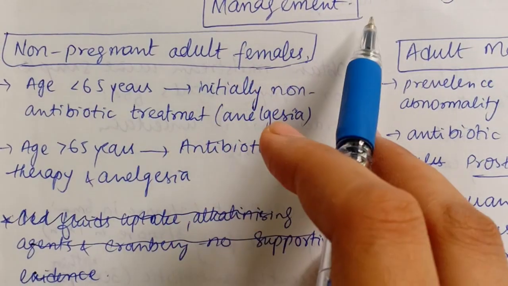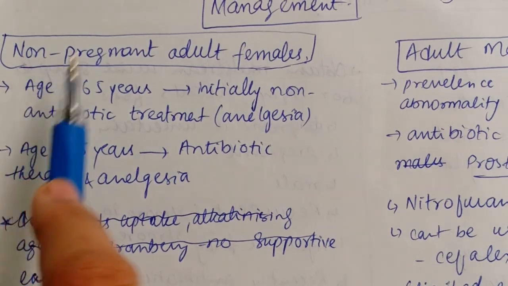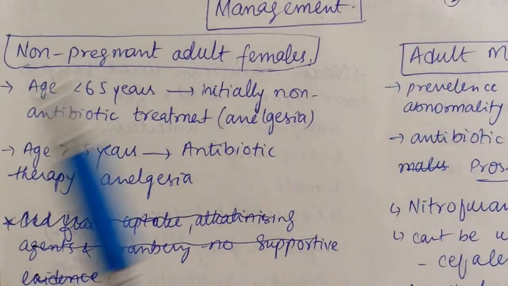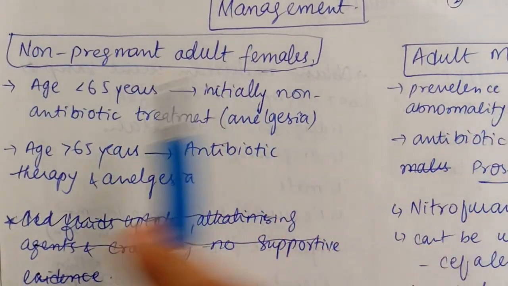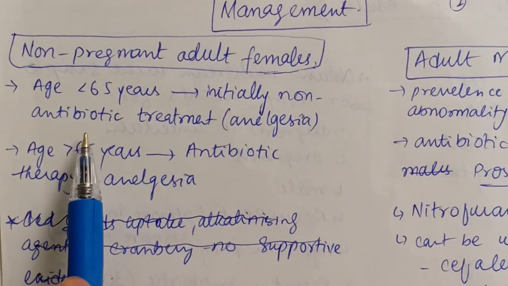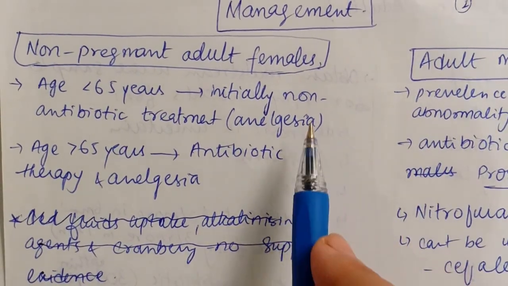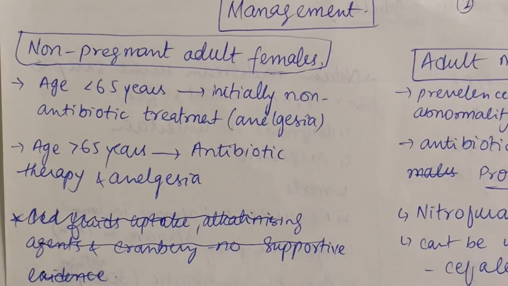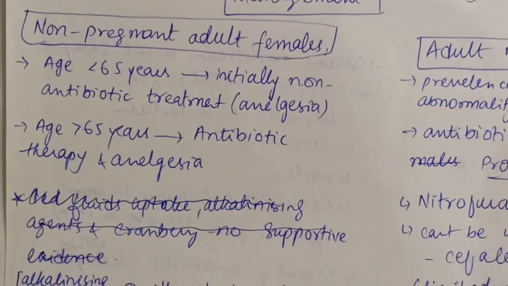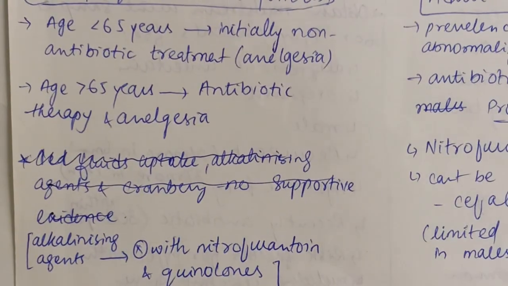Now, coming towards the management of acute cystitis, we are going to divide it into non-pregnant adult females and adult males, because the management for these two is different. For non-pregnant adult females less than 65 years old, we initially give non-antibiotic treatment, that is, simple analgesia, but the patient has to be informed about the pros and cons of non-antibiotic treatment. If the patient is more than 65 years old, antibiotic therapy and analgesia are to be given.